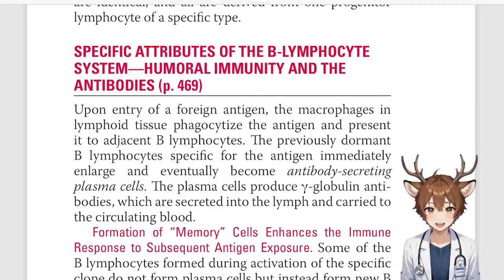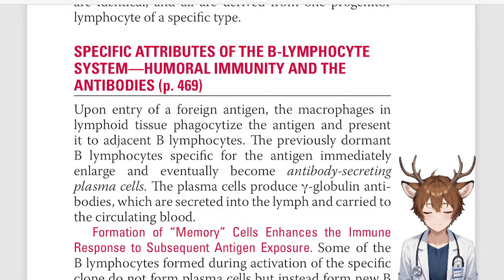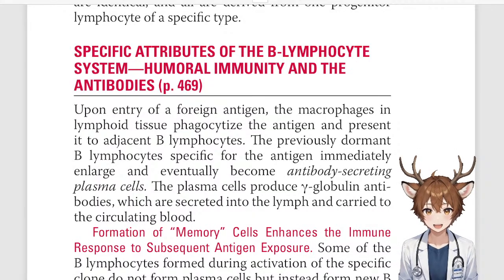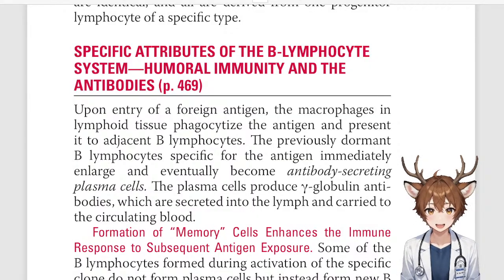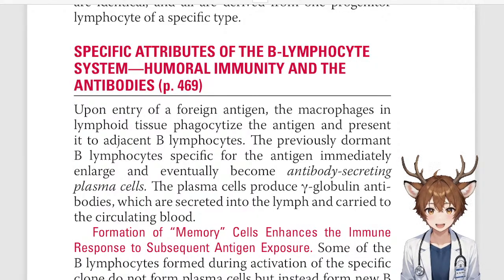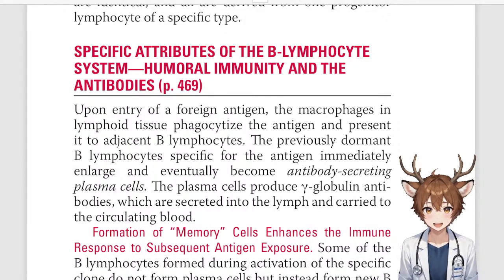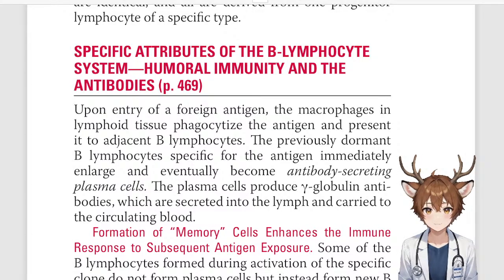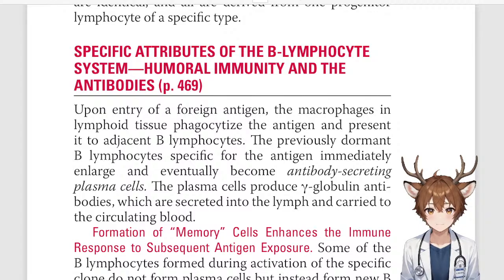Specific attributes of the B lymphocyte system: humoral immunity and antibodies. Upon entry of a foreign antigen, the macrophages in lymphoid tissue phagocytize the antigen and present it to adjacent B lymphocytes. The previously dormant B lymphocytes specific for the antigen immediately enlarge and eventually become antibody-secreting plasma cells. The plasma cells produce gamma globulin antibodies, which are secreted into the lymph and carried to the circulating blood.